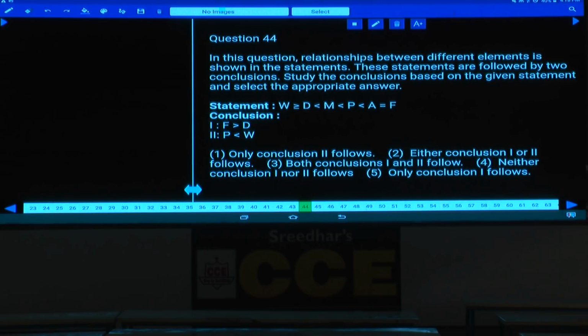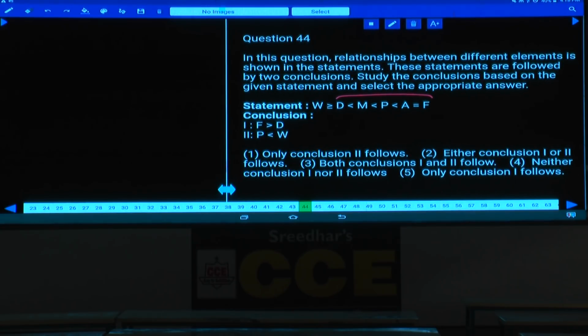Then 44, the relation between F and D. D is here, F is here. D lesser than F, F greater than D, definitely true. Then coming to the second conclusion, P and W. W is here, P is here, between W and P, one greater than, one lesser than, two opposite symbols, no relation, hence only conclusion 1 follows. Only conclusion 1, that is given in choice 5. Question number 44, choice 5 is the answer.